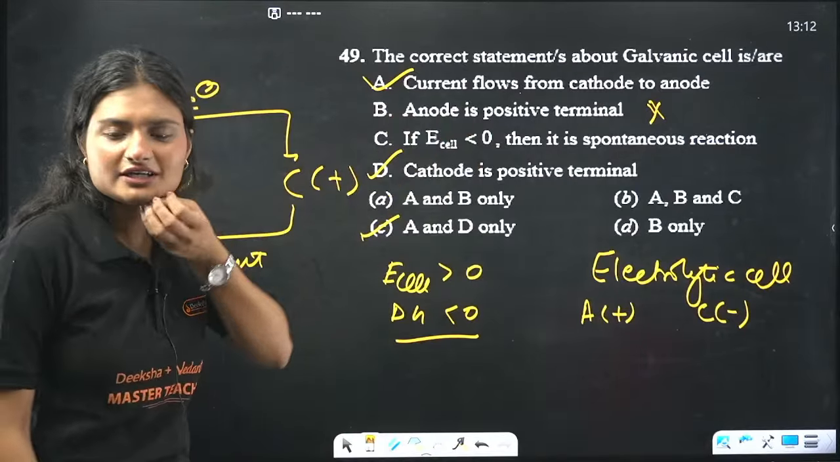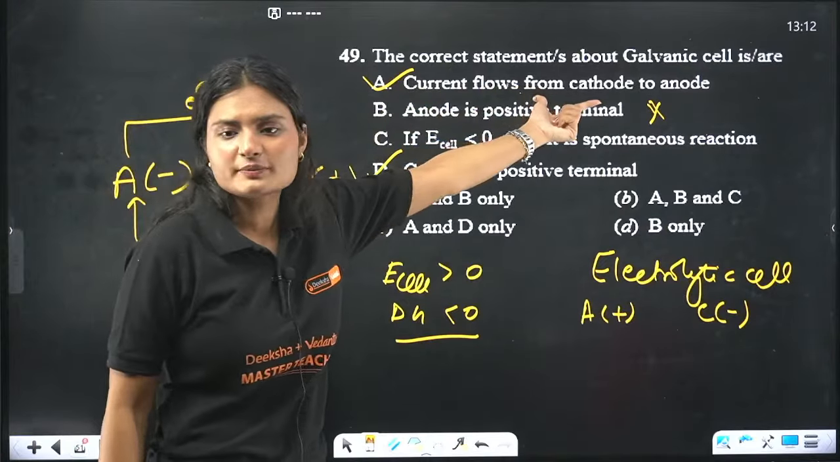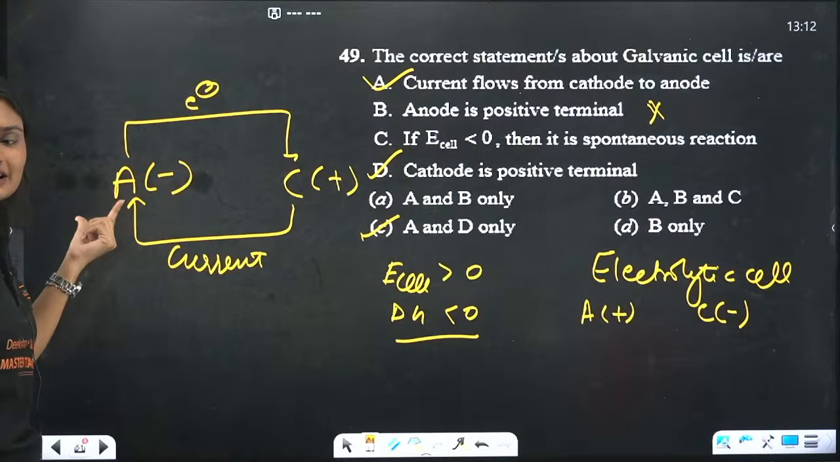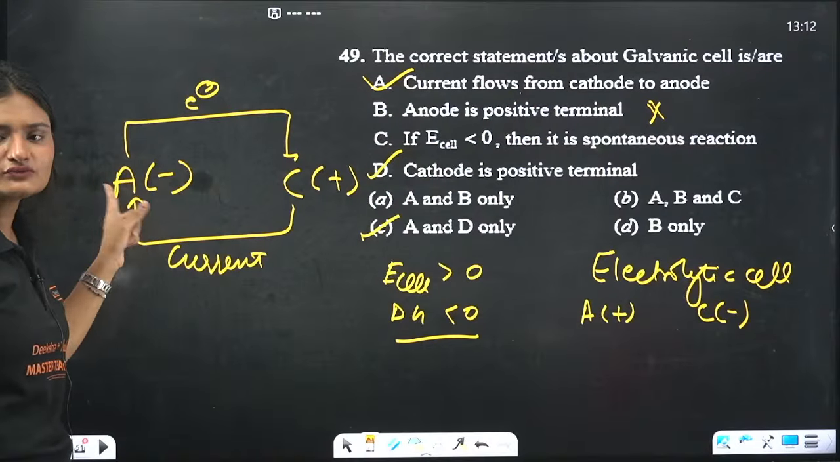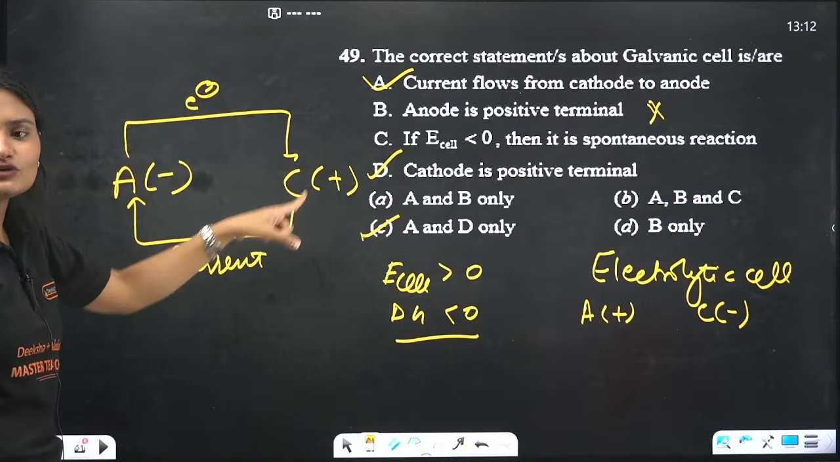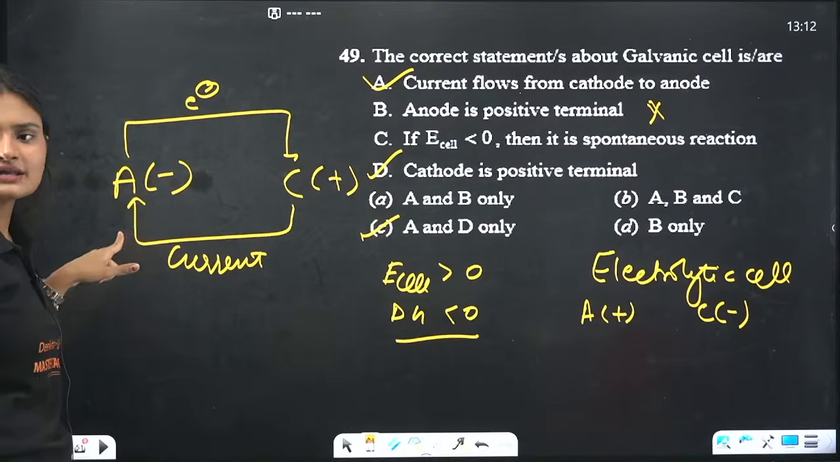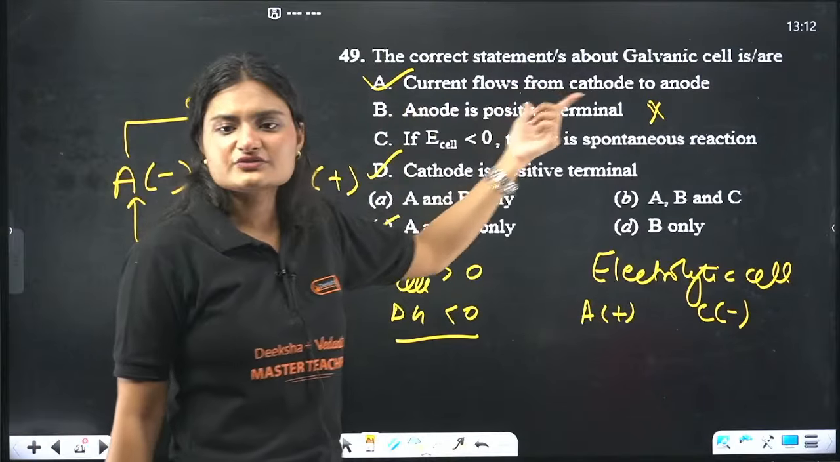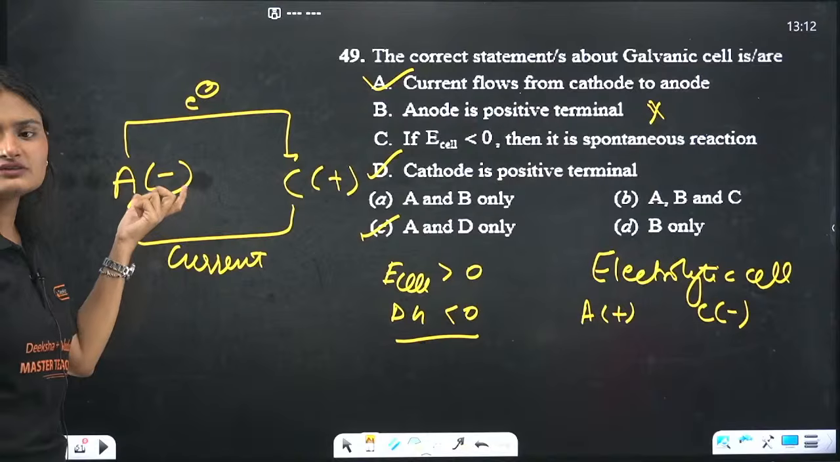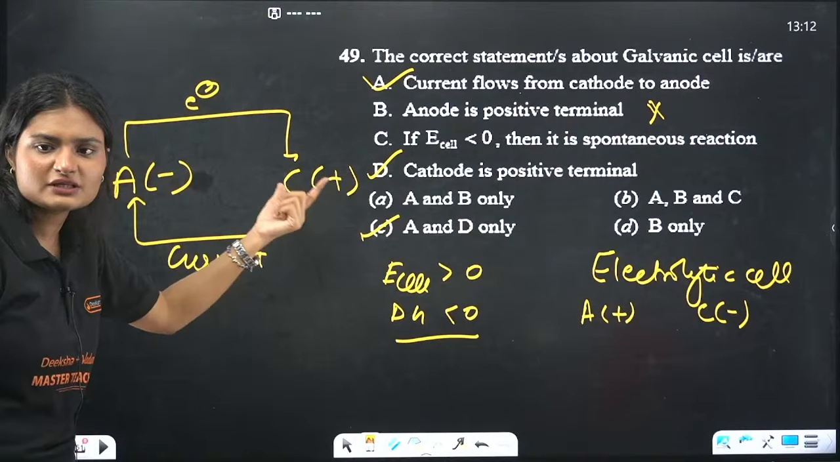What is so different about this? Correct statement: current flows from anode to cathode, or cathode to anode? Electron flow in a galvanic cell is from anode to cathode. Current will flow in the opposite direction, that is from cathode to anode. Simple. Anode is positive terminal? No. Anode is negative terminal for a galvanic cell. Cathode is positive terminal for a galvanic cell.